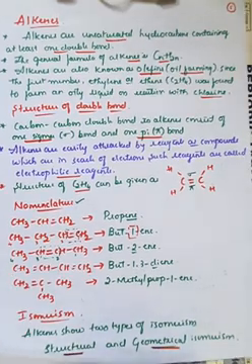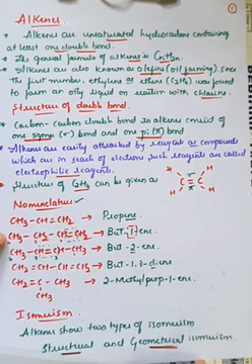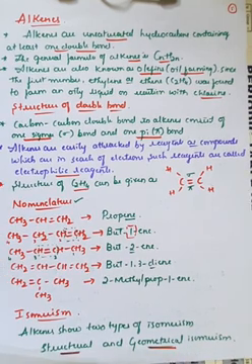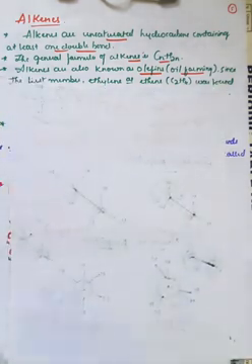In case of alkanes also, we have seen isomers. Those are called chain isomers. We have seen that the molecular formula was the same, but the chain was different. The branching was different, therefore those were called chain isomers. And in case of alkenes, there are two types of isomers. One is called structural isomers, and the second one is called geometrical isomers. Right, so this is the basic information regarding alkenes.